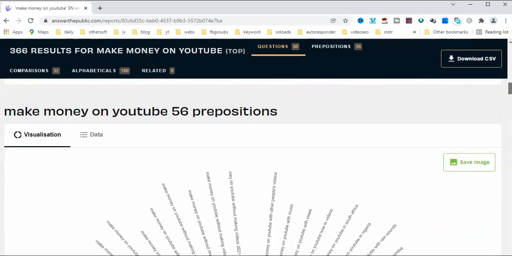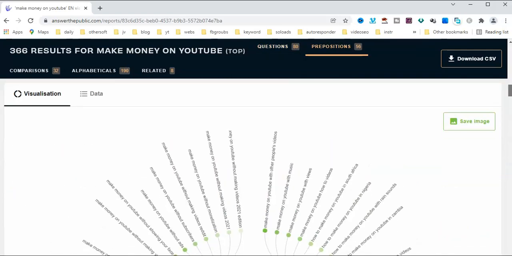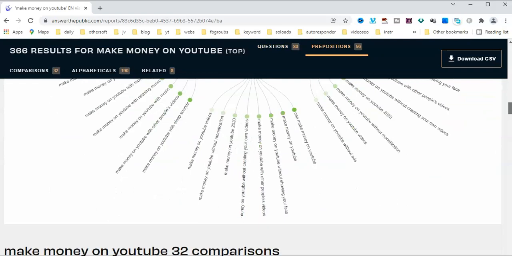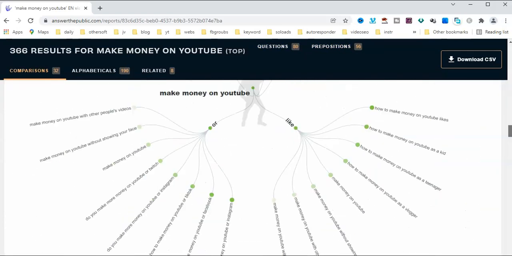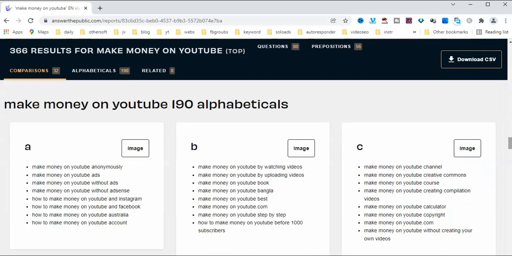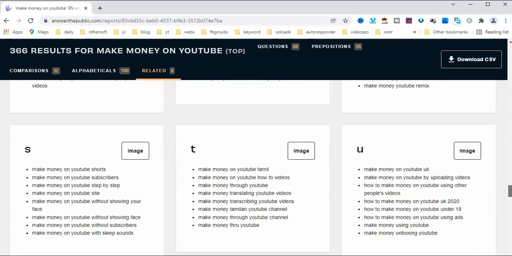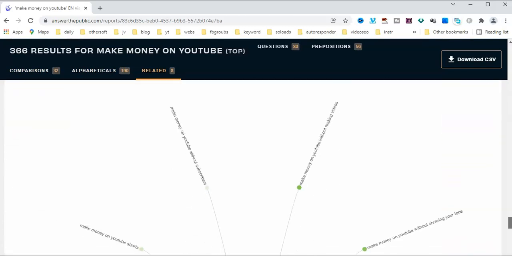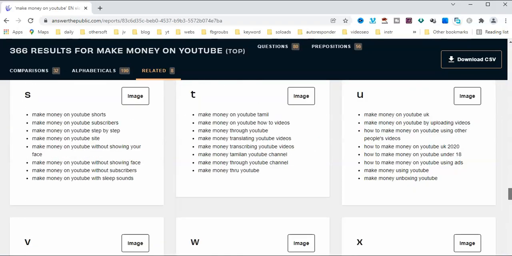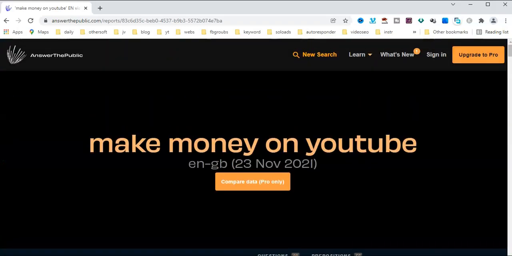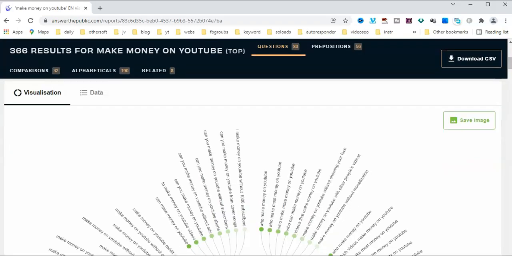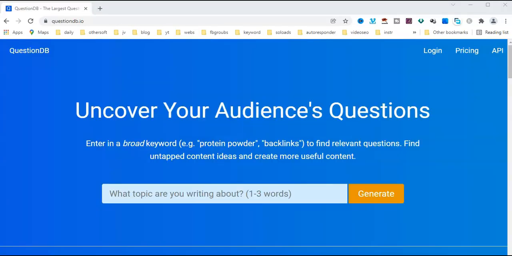You can also save this data and go to Google Keyword Planner to check how many monthly searches they have. Here is alphabetic order A B C: make money on YouTube channel, make money on YouTube course. Here A to Z alphabetic long tail keywords are available. This is a very good free keyword research tool.